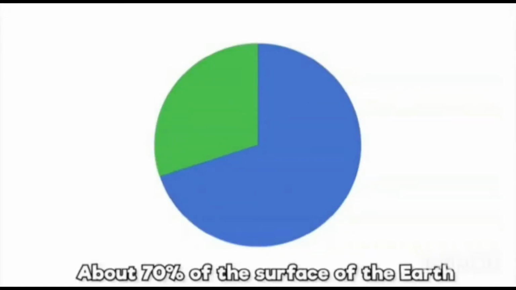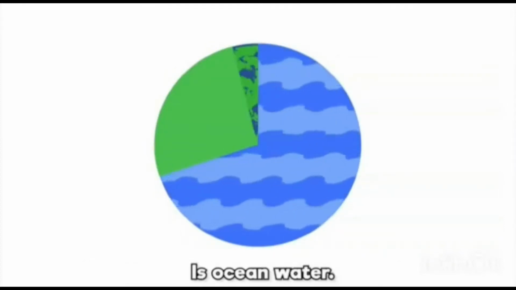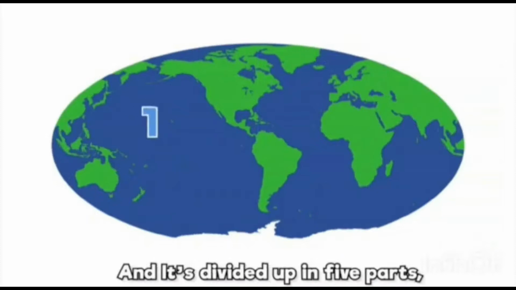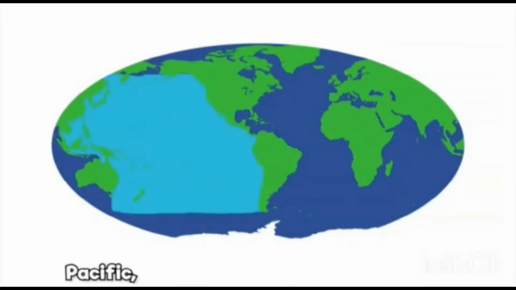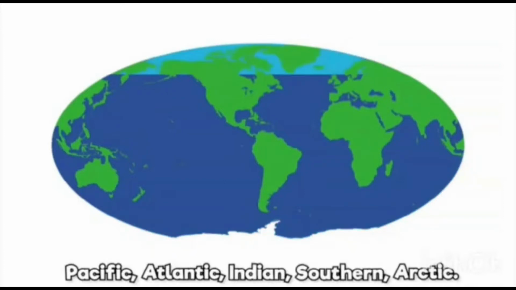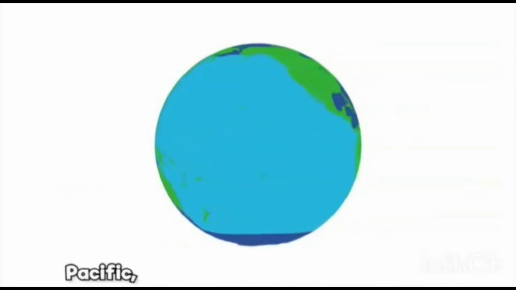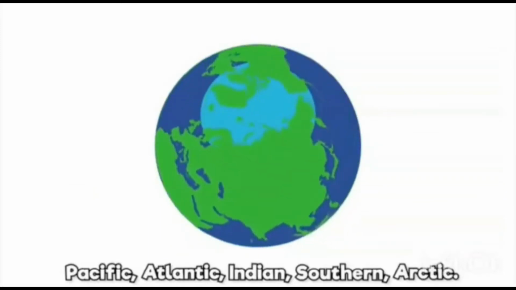About 70% of the surface of the earth is ocean water, and it's divided up into 5 parts from biggest to smallest. Pacific, Atlantic, Indian, Southern, Arctic.